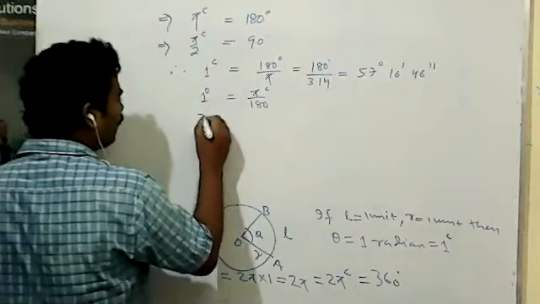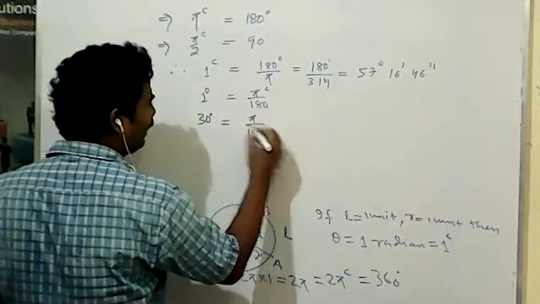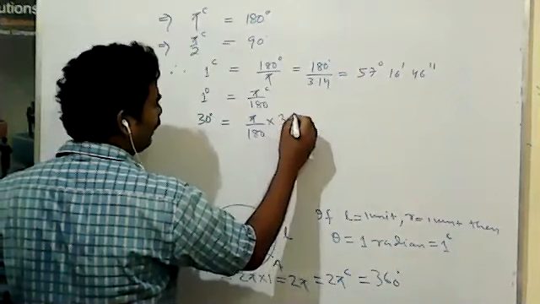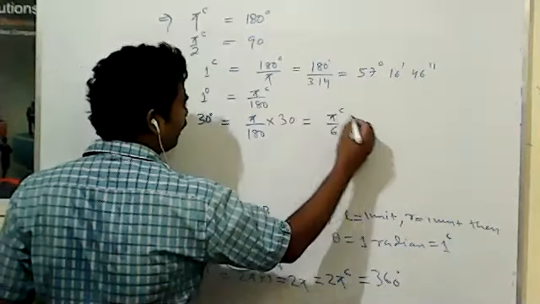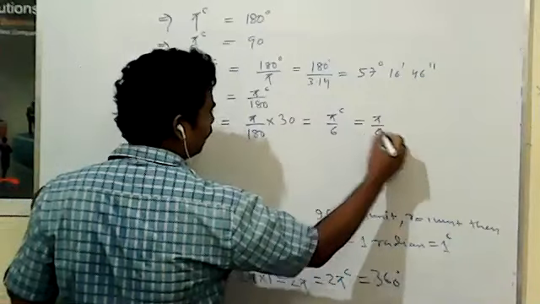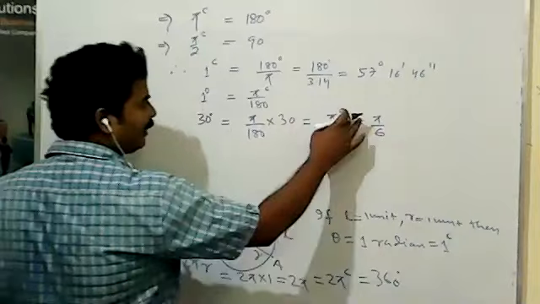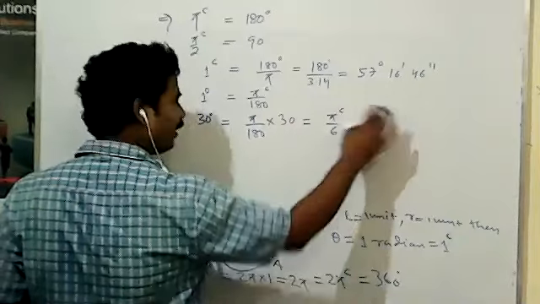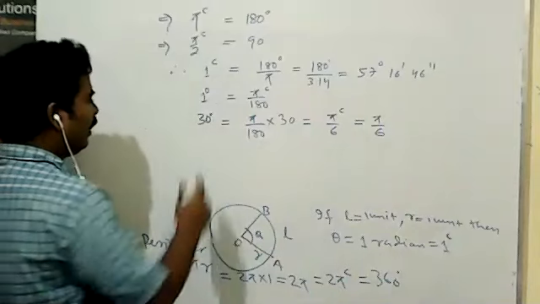Now, here 30 degree means what? Pi by 180 into 30. That means pi by 6 radian. If you write c, that is good. Don't write, that is good. Always read, that is a radian.